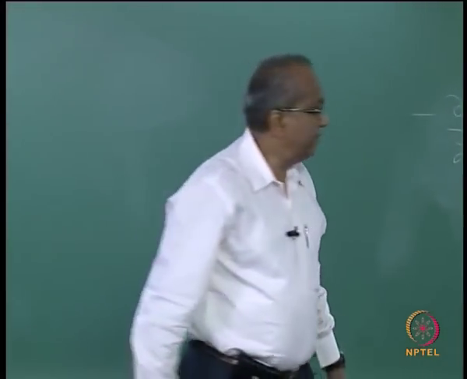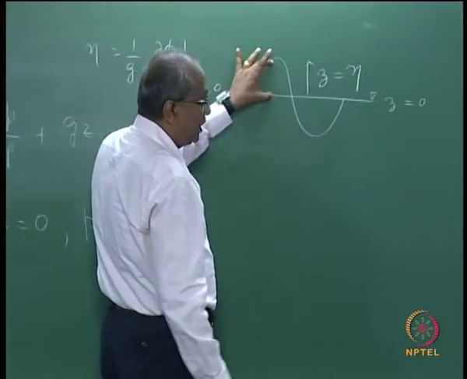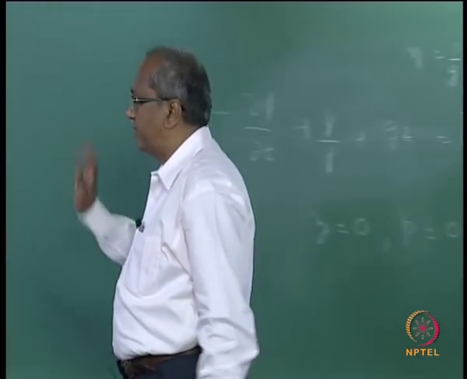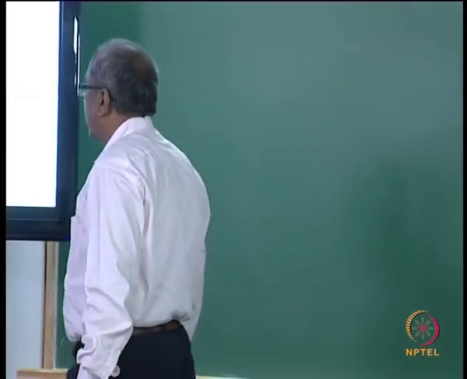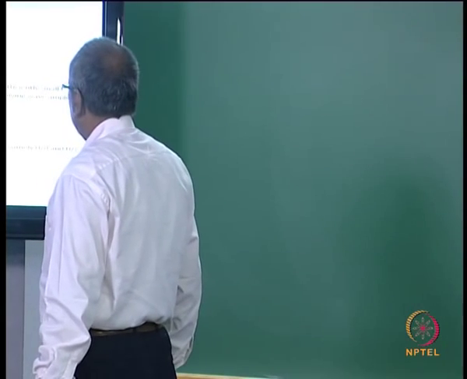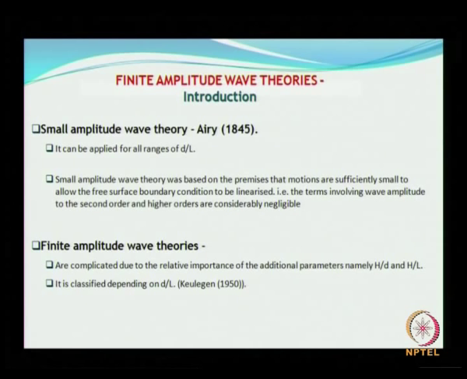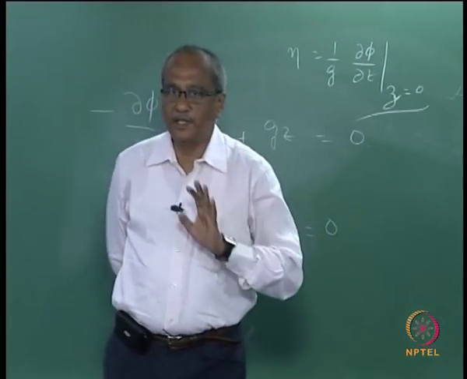for the simple reason we stated that the amplitude is small compared to the wavelength. That was the basic assumption which was made. So that is what is illustrated here. What we have done here is, conveniently we have avoided the higher order terms.